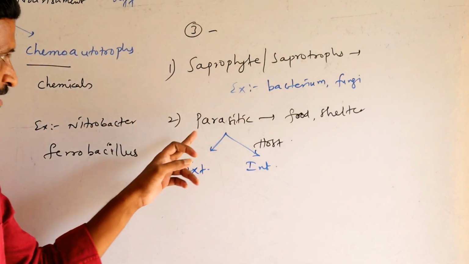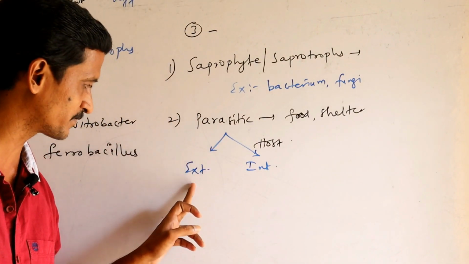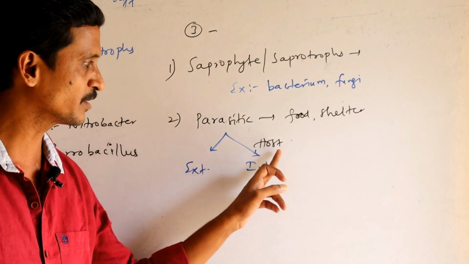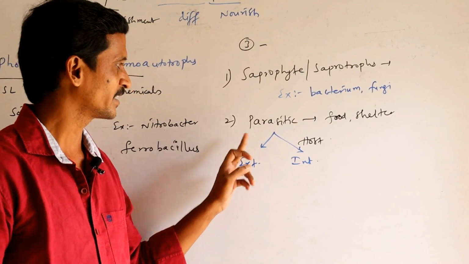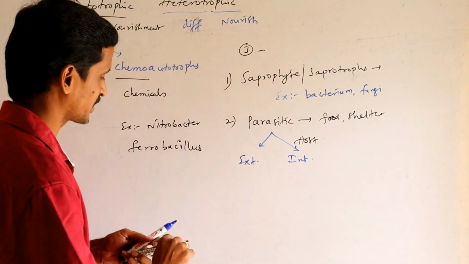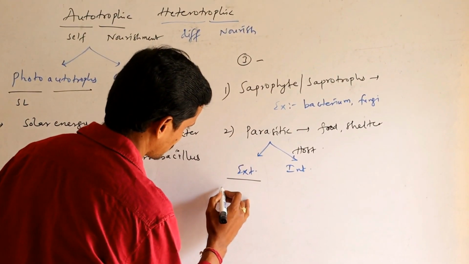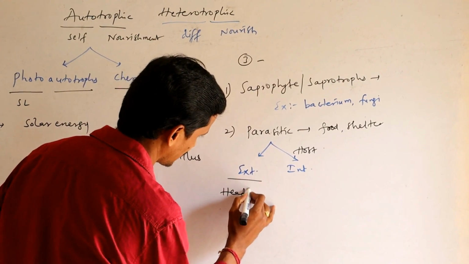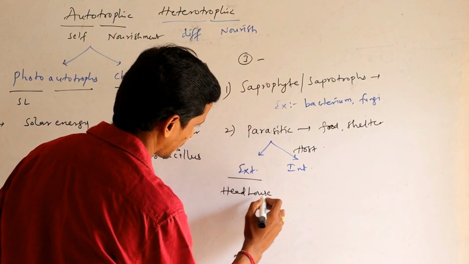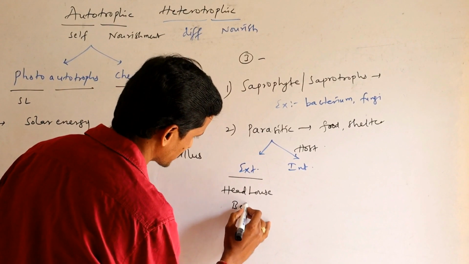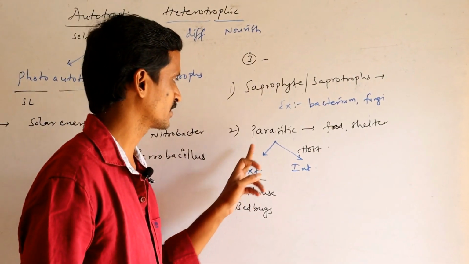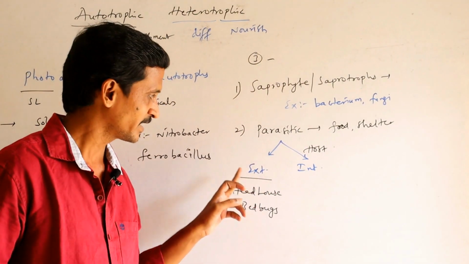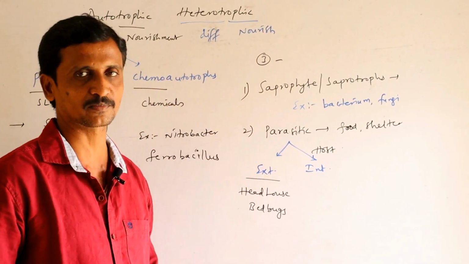If a parasite is able to survive outside on the host surface, it is called an external parasite. Examples are head louse and bed bugs. They depend on the external surface of the host body.